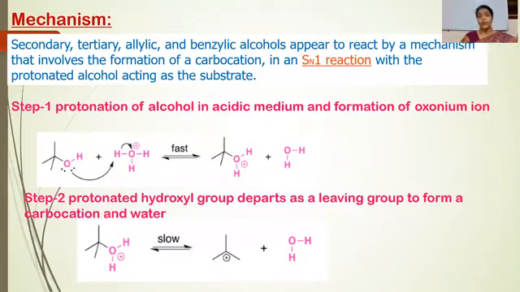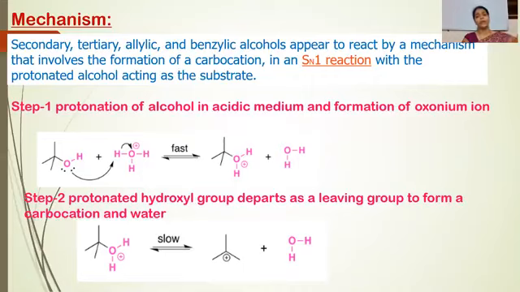Mechanism. Nucleophilic substitution, that means substitution of one nucleophile by another nucleophile. Alcohols can be primary, secondary, tertiary, allylic or benzylic. We will discuss the mechanism in two parts. First, secondary, tertiary, allylic and benzylic alcohols appear to react by a mechanism that involves the formation of a carbocation. Carbocation will be the intermediate and the rate of reaction will depend on the concentration of that carbocation.